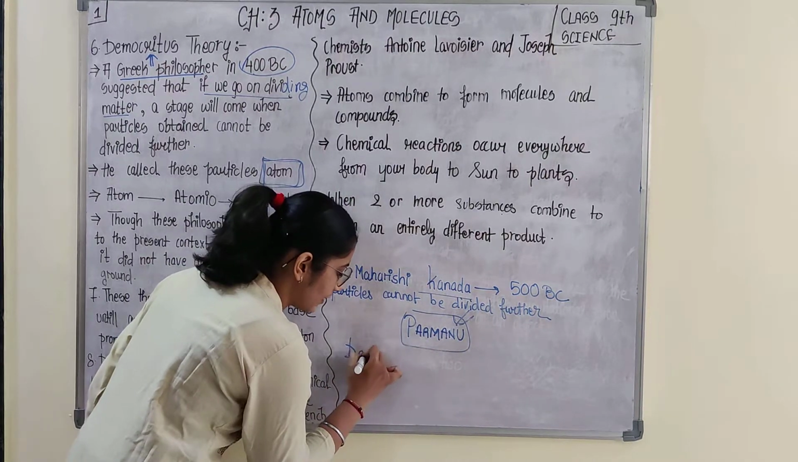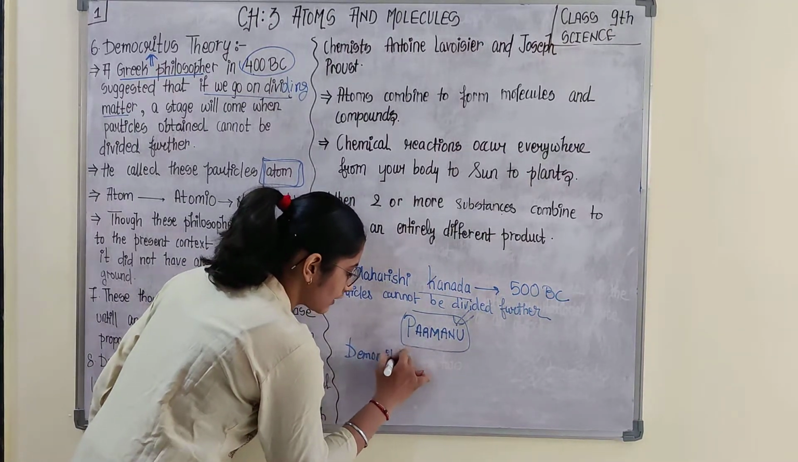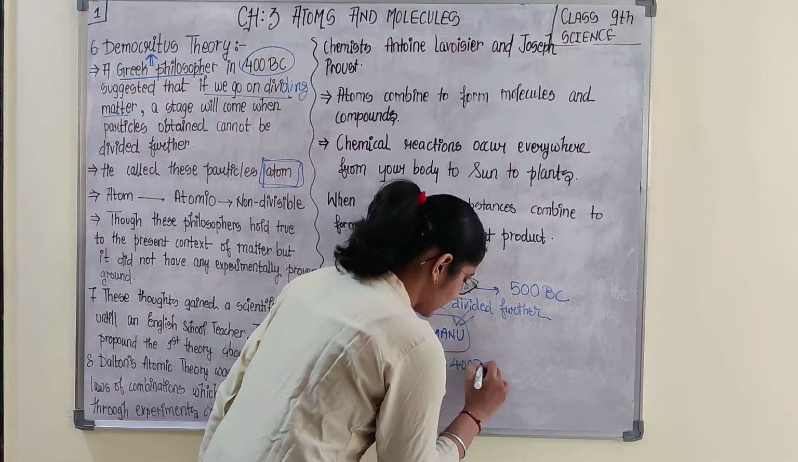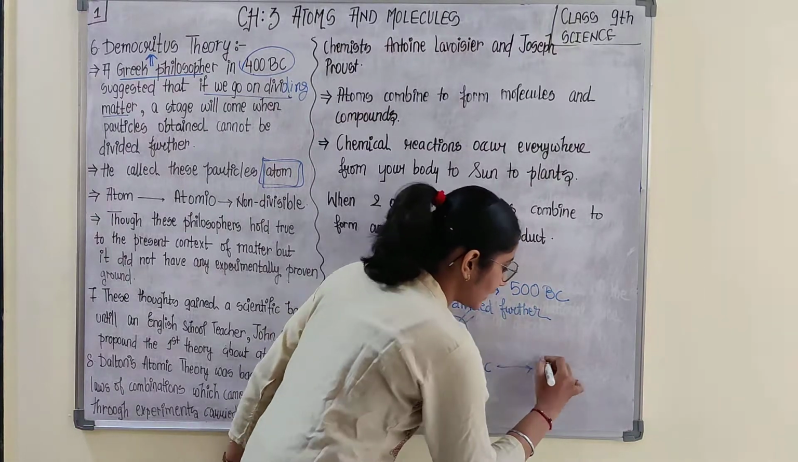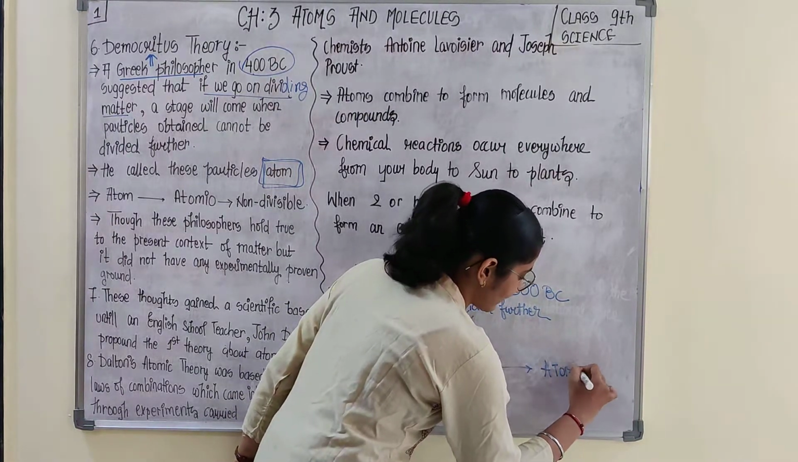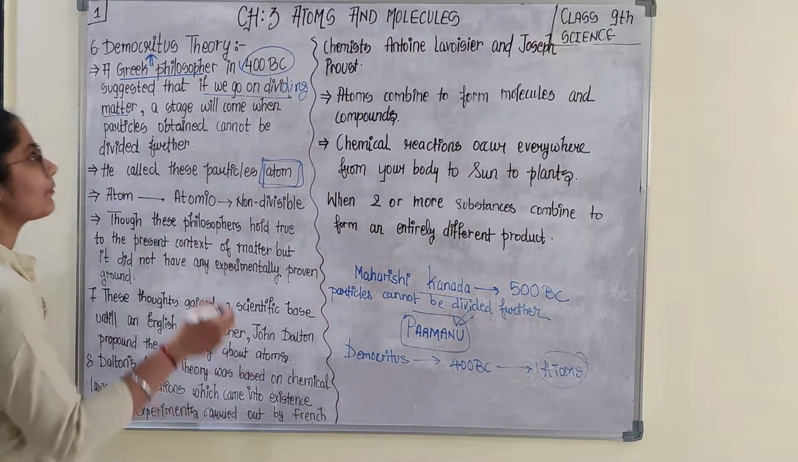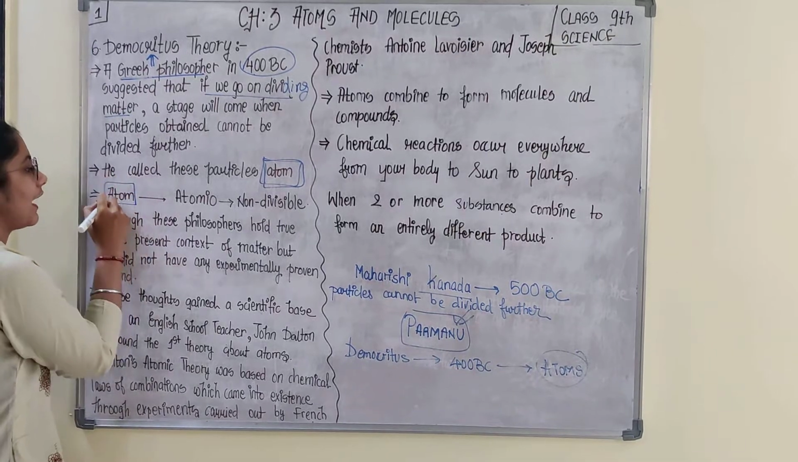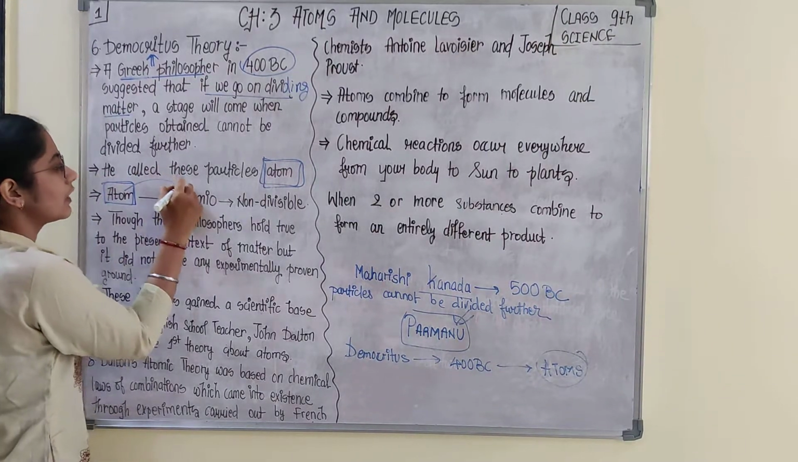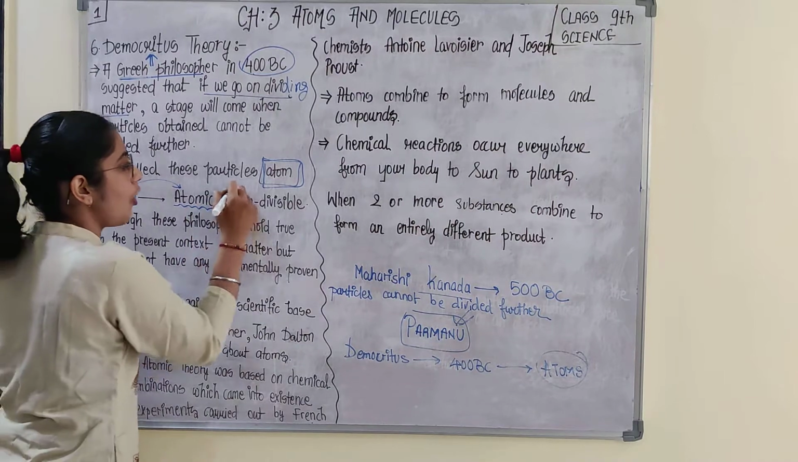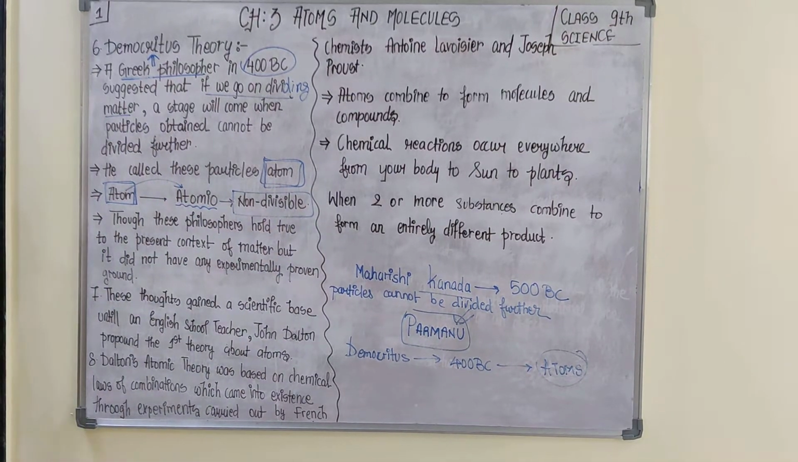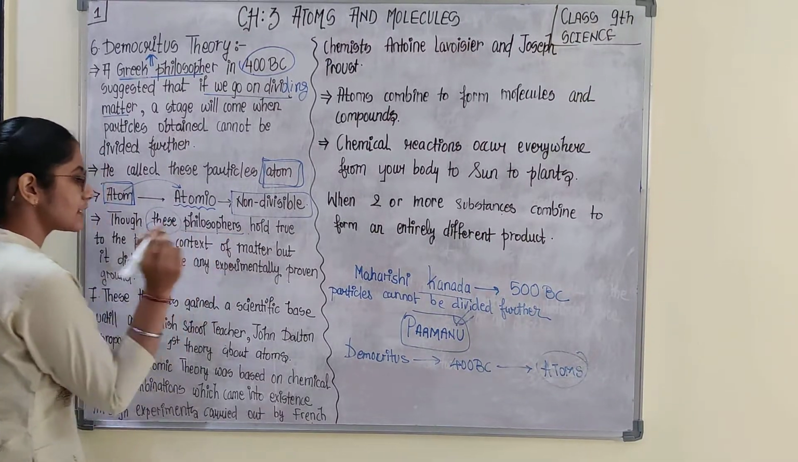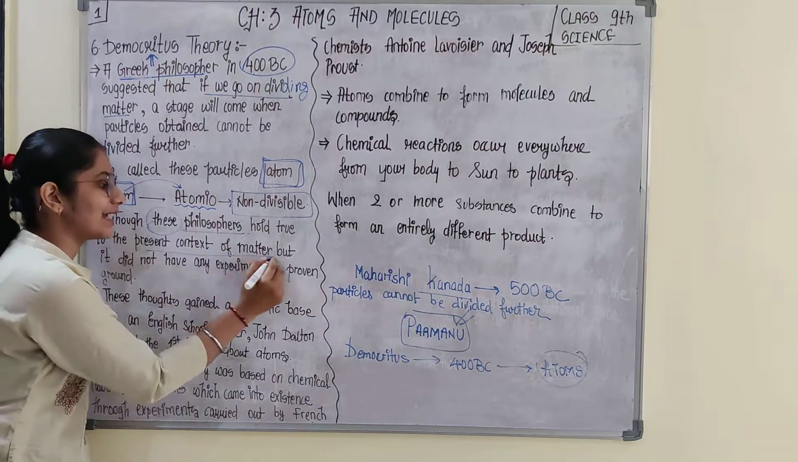If we talk about Democritus, he also gave the same theory in 400 BC and referred to these particles as atoms. Since Democritus was a Greek philosopher, atom is a Greek word. Atom is derived from the Greek word atomio, which means non-divisible. So the thoughts of these philosophers hold true to the present context of matter.